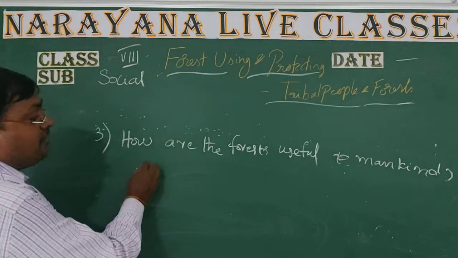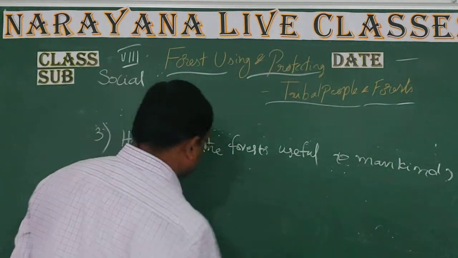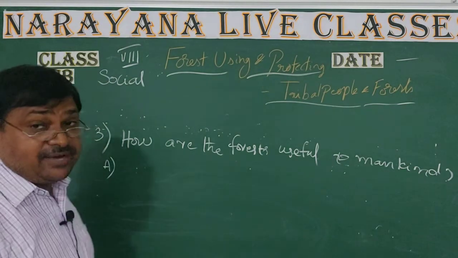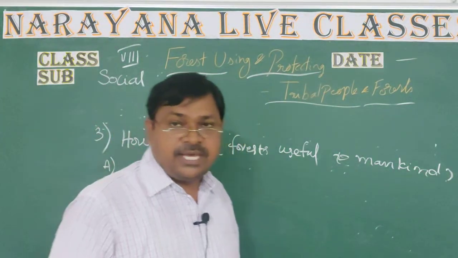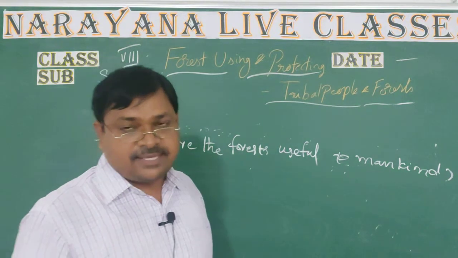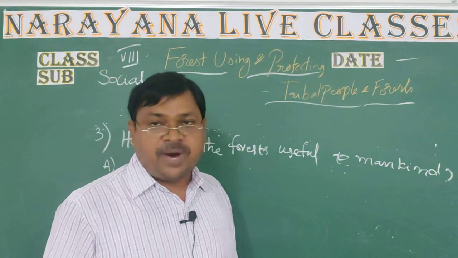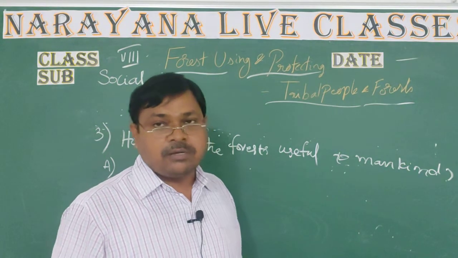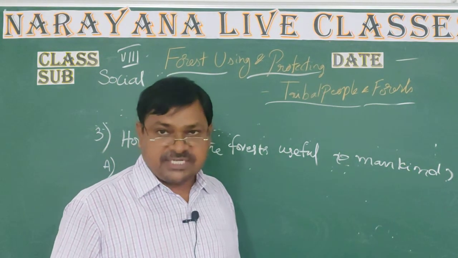Right. How are the forests useful to mankind? Yes, children, here the forest is one of the parts of our life. It is giving different types of things to us. And even from morning to evening, we completely depend on the forest products. Is it right?